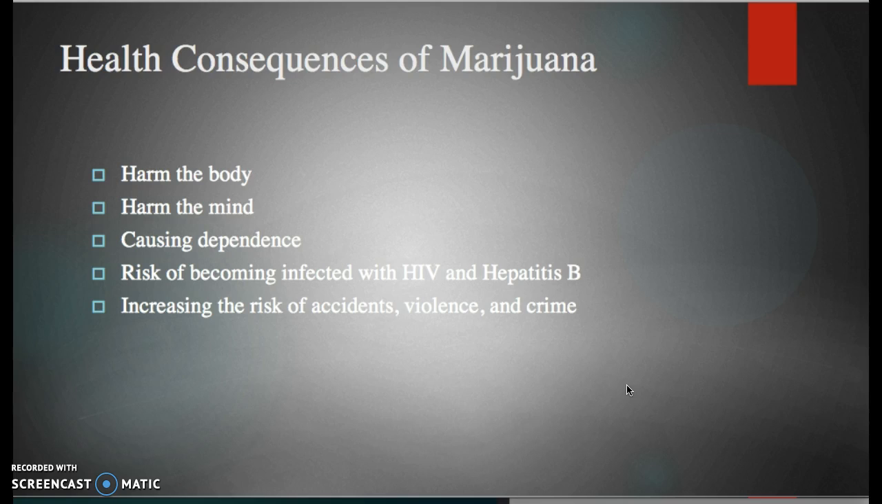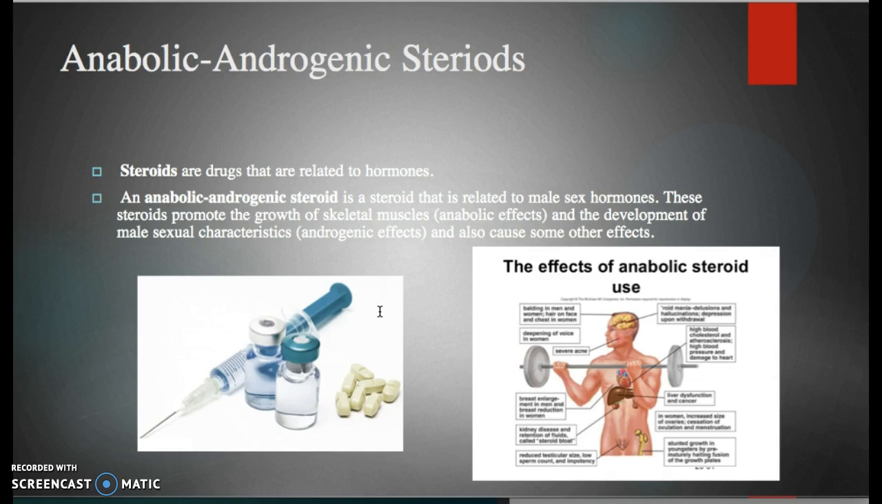Next, we're going to go over health consequences of marijuana. It harms the body, harms the mind, causing dependence, risk of becoming infected with HIV and hepatitis B, and finally increases the risk of accidents, violence, and crime.